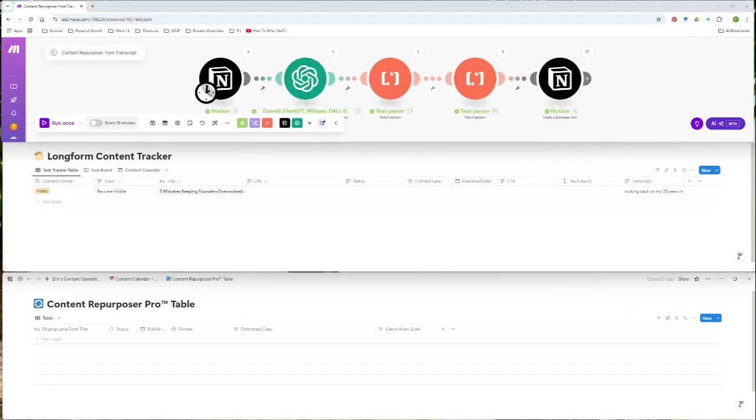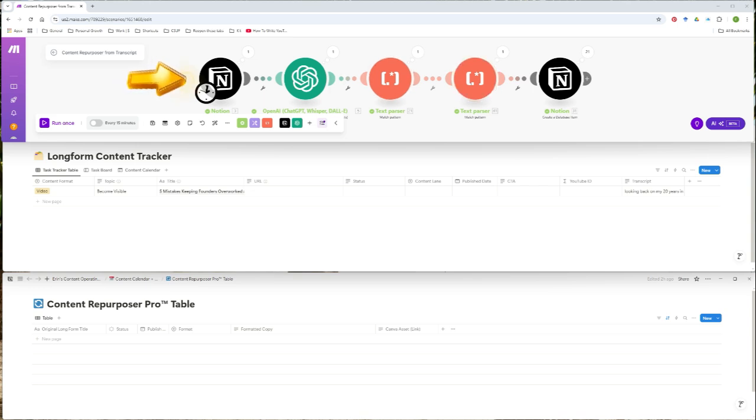All right, here we are. We've got the Make scenario at the top, and that is basically where the AI agent lives inside and all the functionality is set up. In just a second, I'll click the run once button, and what that's going to do is this first module is going to grab this piece right here, specifically the transcript, and then it will run through the entire process. The LLM that's used in this AI agent is ChatGPT, and then it will do some parsing with the output so that everything is in the right format.